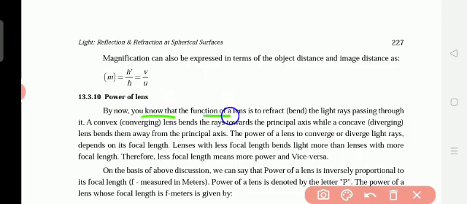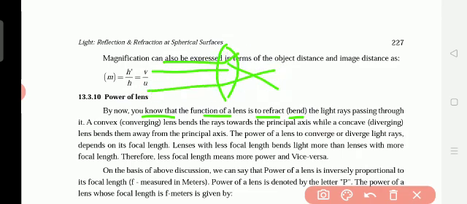You know that the function of a lens is to refract. So the work of the lens is what? Refraction. Refract means bending, because it has two surfaces. The light which is passing will be bending. From one curved glass surface it moves to the other glass surface, and at that time it bends and goes. Because of this refraction, the light rays pass through it.